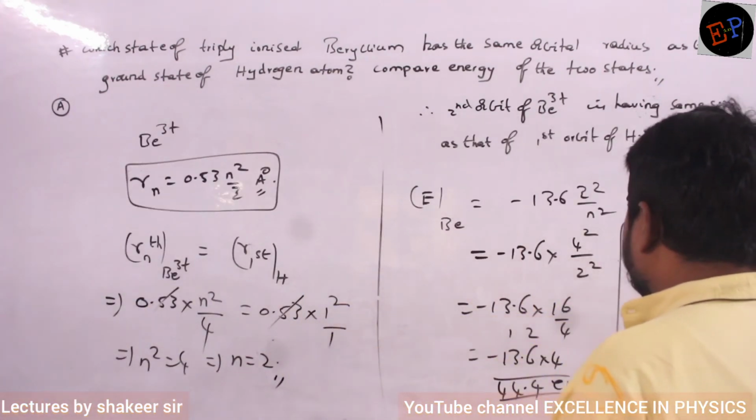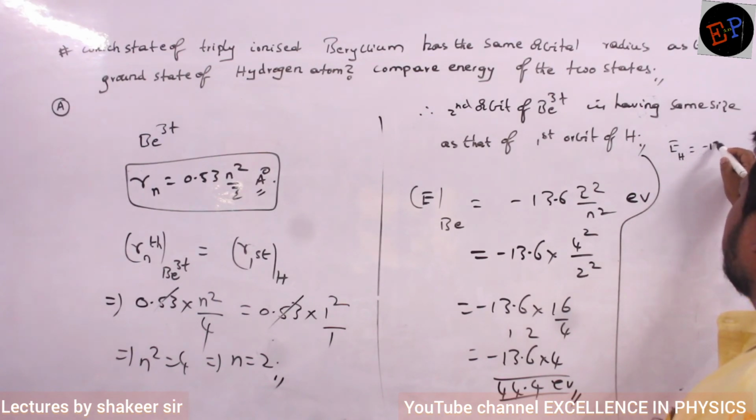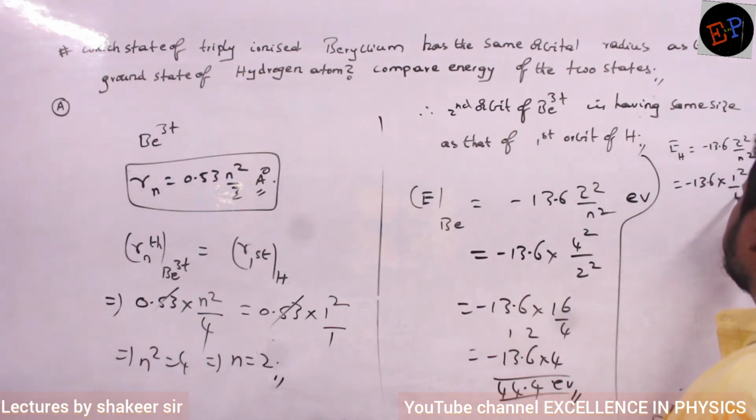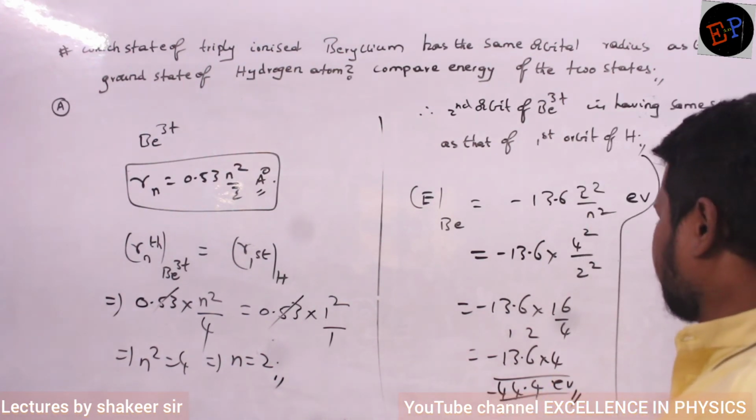Similarly, what is the energy of the first orbit of hydrogen? Energy of the first orbit of hydrogen is minus 13.6 Z square divided by n square. So minus 13.6 multiplied by the Z value, which is 1 square. This is also 1 square. So minus 13.6 electron volts. So that is the energy difference. Are you able to understand?